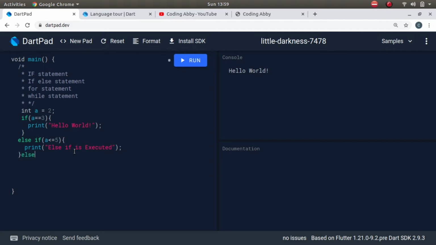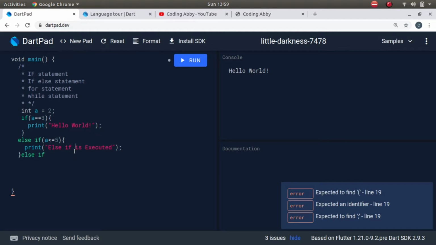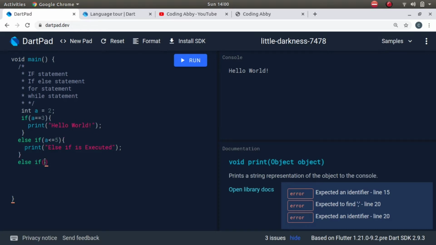Also we can add multiple else if conditions. There is no compulsion to add a space here, and no compulsion to write else if right after this curly brace. You can write it on the next line like this, as I have written here, and you can see there are some spaces here. Those also don't matter in Dart. The spaces don't matter in Dart.